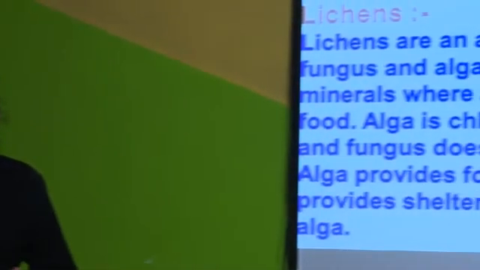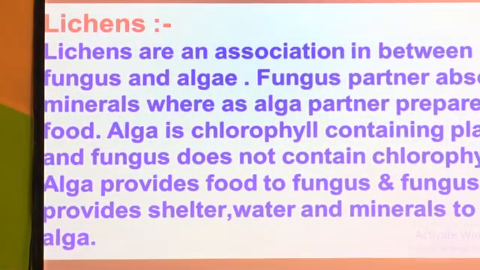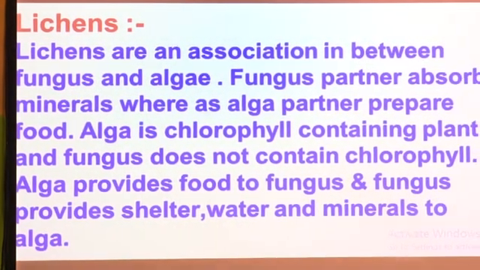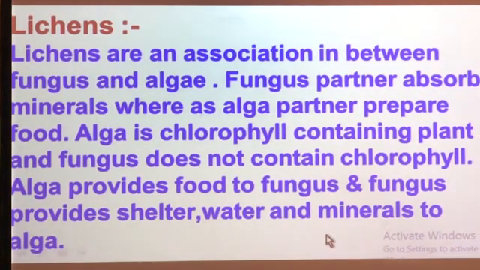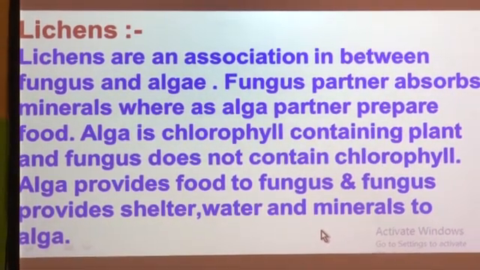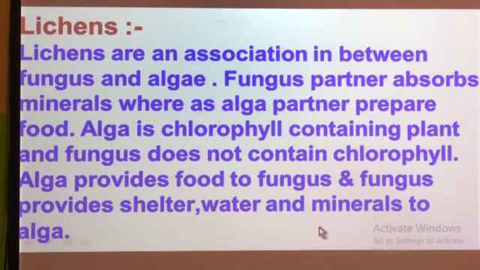Let us know about lichens. One example we are going to see here is lichens. Lichens are an association between fungus and algae. Fungus is one type of plant and algae is another type of plant.